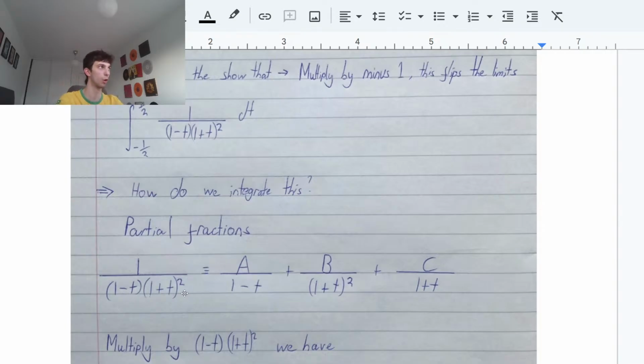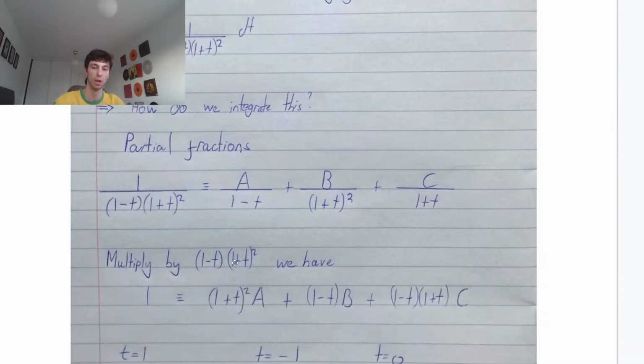I'm not going to take too long going through this. I'm sure most of you can do this. So multiplying through by (1 minus t) and (1 plus t) all squared, we have that 1 equals (1 plus t) squared A plus (1 minus t) B plus (1 minus t) times (1 plus t) C. So from here, guys, we're going to plug in the appropriate values of t to eliminate either our A's or B's so we can find all these constants, okay?